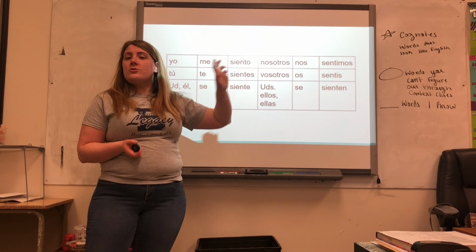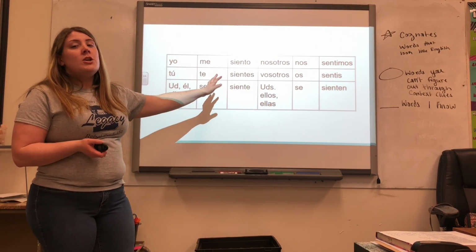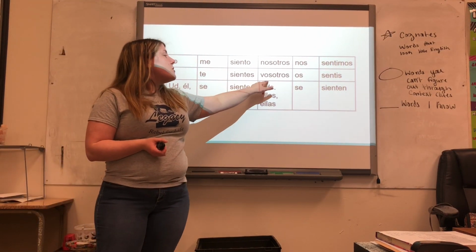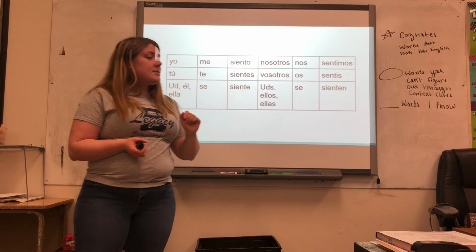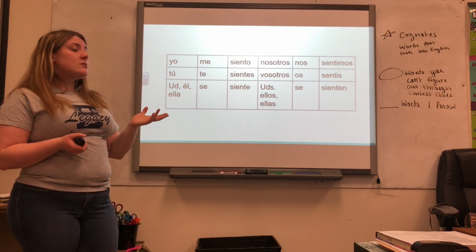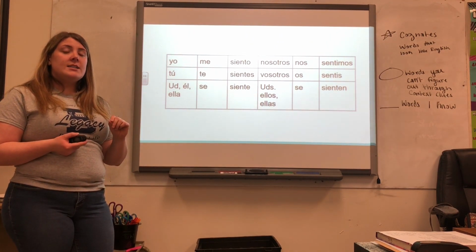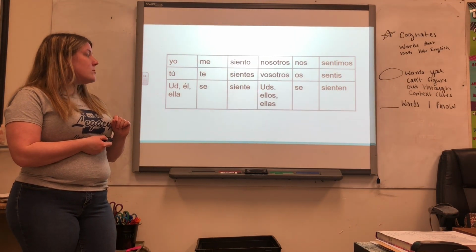Vosotros, remember vosotros is only in Spain, meaning you all informal. So vosotros, my pronoun is os, and then sentís. Vosotros os sentís. Vosotros did not get a stem change either. And then I have ustedes.